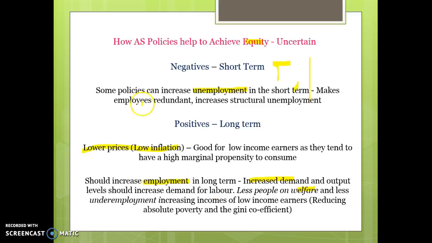So short-term it can be negative because there's more unemployment, and that's generally things like lower tariffs and immigration. But in the long term, lower prices, which is good for low-income earners, increased demand for labour because of lower prices, increased international competitiveness, less people are on welfare, and that helps to reduce the size of the Gini coefficient.